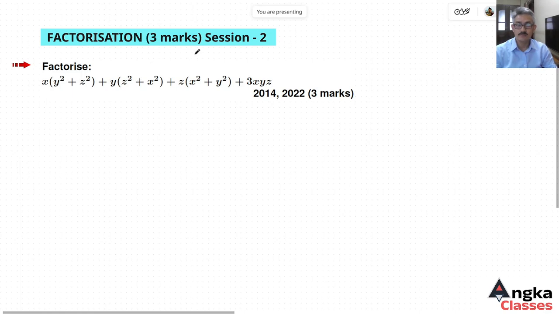Previous year's questions, 3 marks, 2014 to 2022. Question: Factorize x(y² + z²) + y(z² + x²) + z(x² + y²) + 3xyz.